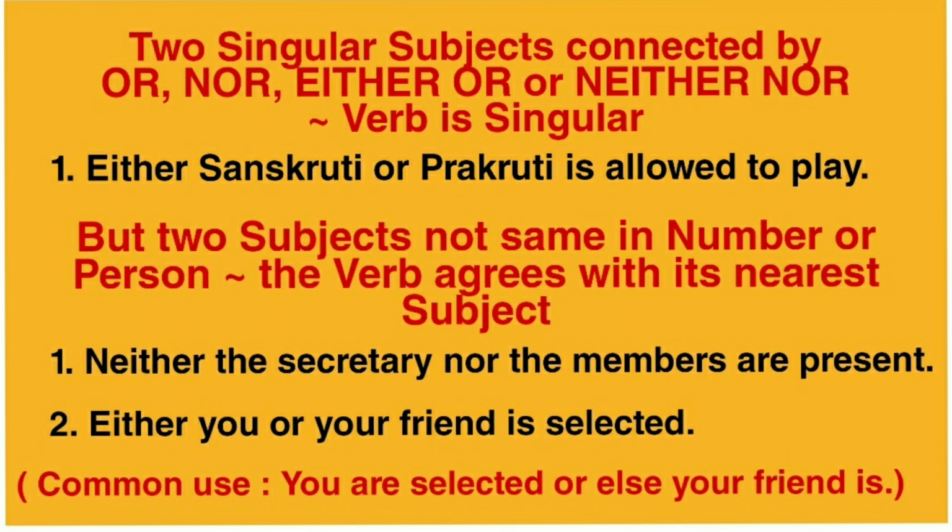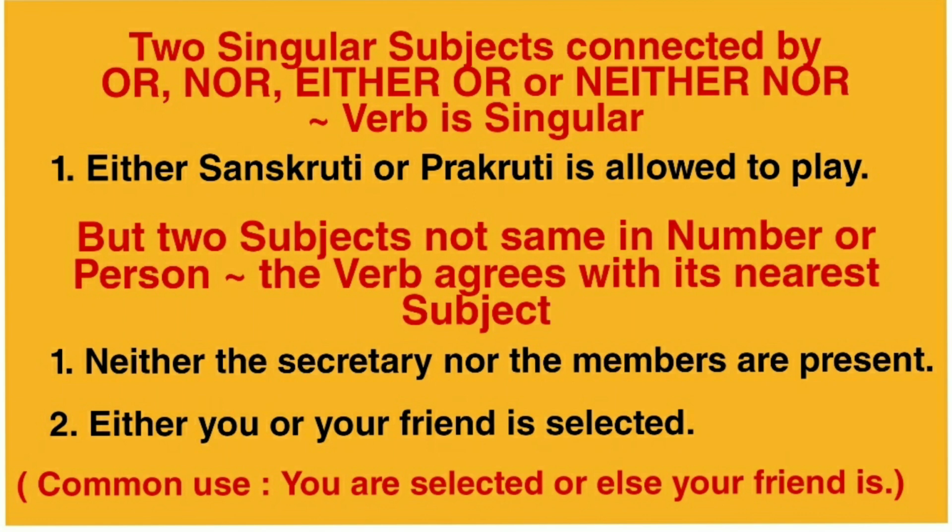When two singular subjects are joined by or, nor, either-or or neither-nor, the verb is always singular. For example, either Sanskriti or Prakriti is allowed to play. So here, remember, two singular subjects. Sanskriti is a singular subject, and Prakriti is also singular. When two singular subjects are joined by or, nor, either-or or neither-nor, the verb is always singular.